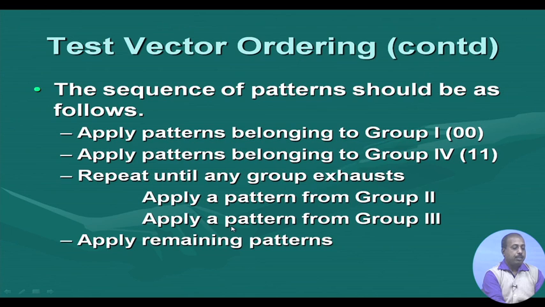And then after some time, one of these groups will be exhausted. When you are alternating between group 2 and group 3, it is not necessary that both groups have an equal number of test patterns in them. So, the remaining patterns we have to apply, and those clashes will be generated. So, the clashes are generated only in the remaining patterns, whereas from the group 1 to group 4 transition, one clash will be generated and another clash will be generated at the remaining patterns. So, there will be only very few clashes that will come.